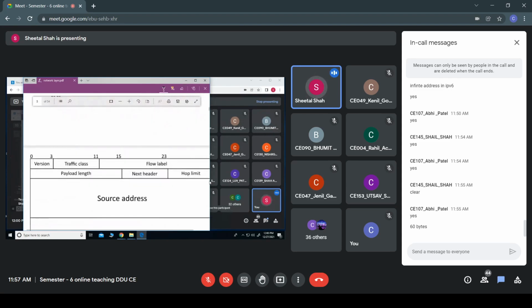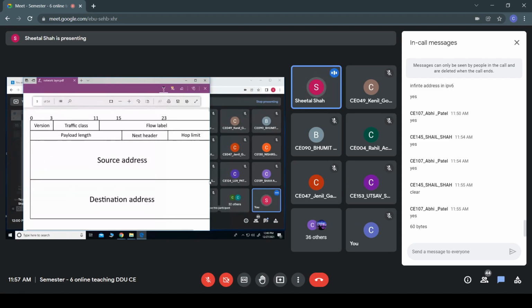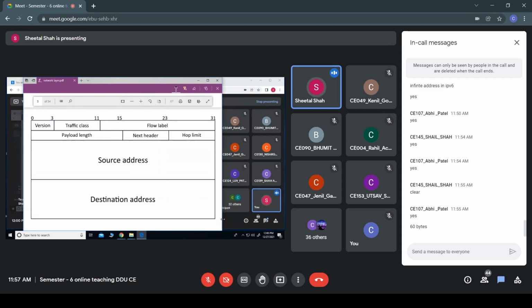The other thing, you can see that this is the IPv6 header, and you can observe that it is very simple compared to the IPv4 header. The very first field is the version field. In IPv4 also we had a 4-bit version field, and here also we have a 4-bit version field.